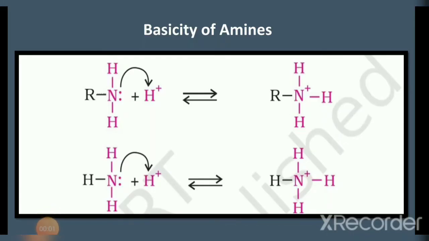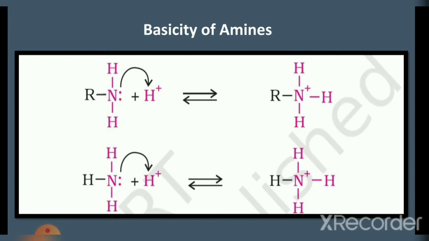Basicity of amines. Consider an amine RNH2. Nitrogen has a lone pair of electrons. Using this lone pair of electrons, the nitrogen of RNH2 accepts a proton from the acid and it changes to RNH3+. A cation is thus formed and it can be called a substituted ammonium ion.